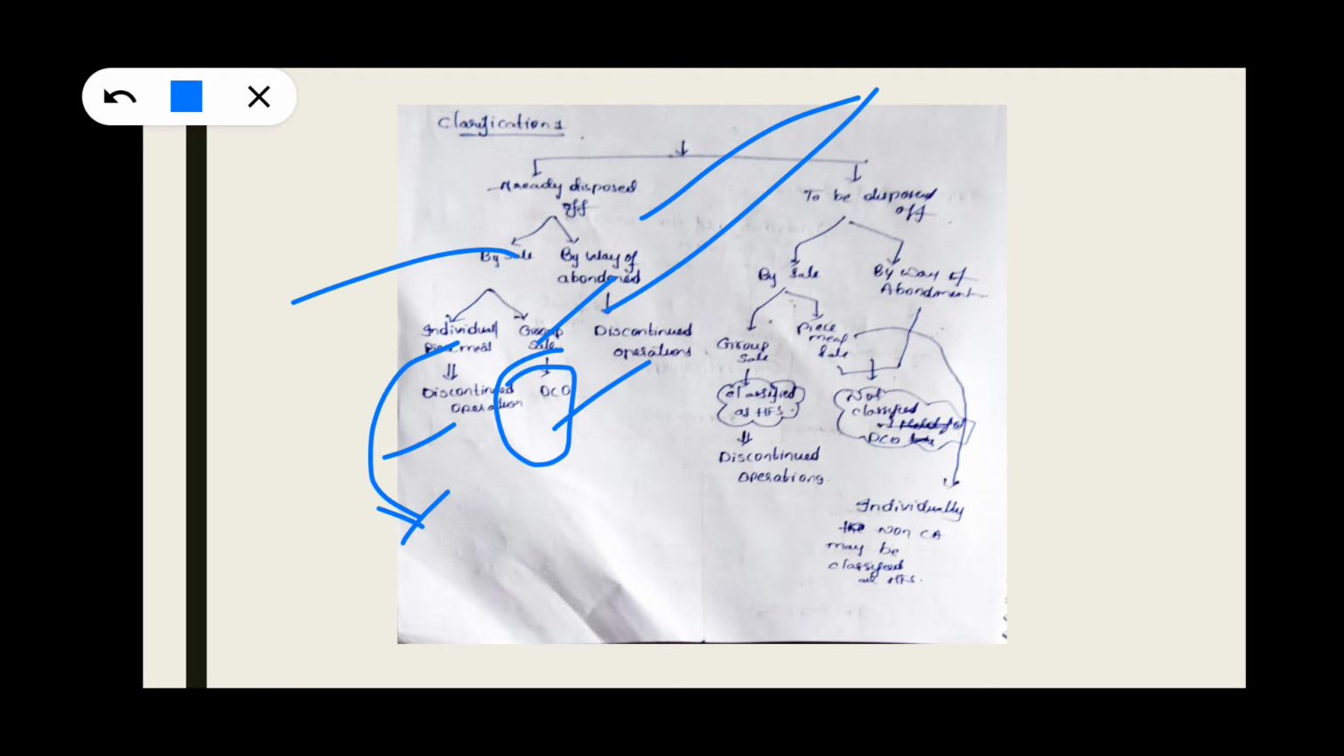Second, by way of abandonment. That means he has not sold it. It can be classified as discontinued operation. Next, to be disposed of by sale as a group sale.